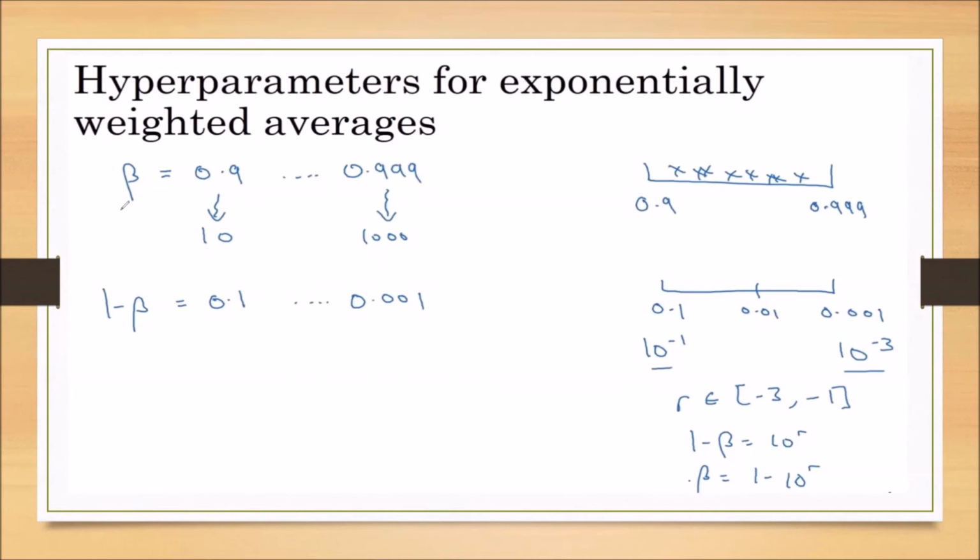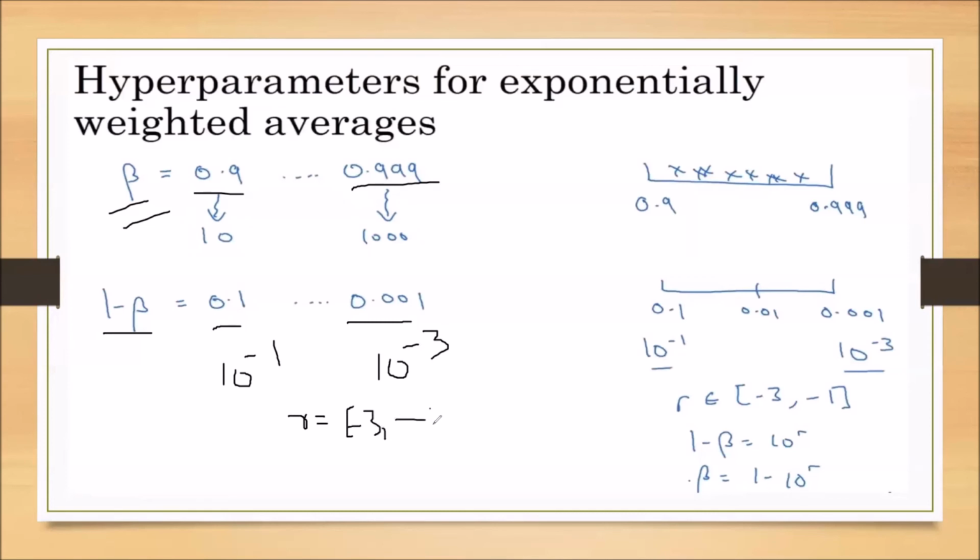So here, instead of taking beta, we write 1 minus beta. Now 1 minus beta is 0.1 when we take beta as 0.9, and 1 minus beta is 0.001 when we take beta as 0.999. Now this is 10 to the power minus 1, and this is 10 to the power minus 3. So the r value ranges from minus 3 to minus 1.